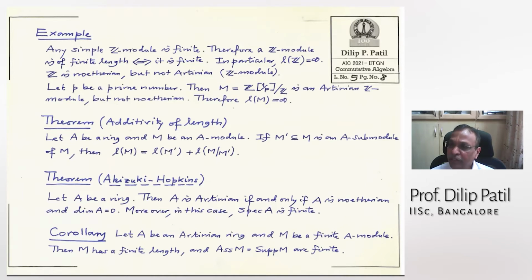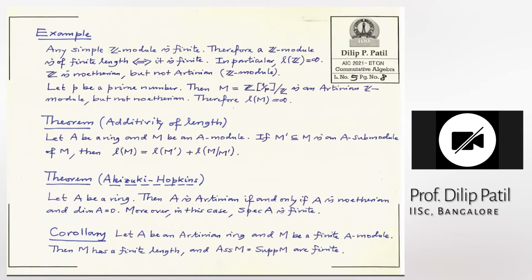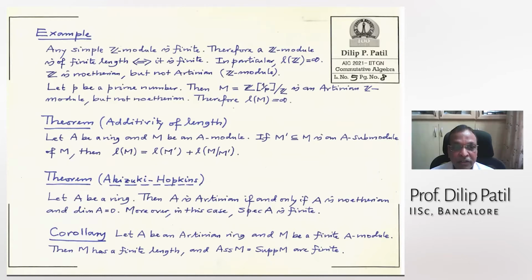Because simple means it corresponds to the maximal ideal. That means it should be isomorphic to A by M, where M is the maximal ideal. Our ring is Z. So the maximal ideals are generated by the prime numbers and the quotient module is then Z mod P. Z mod P is finite. That is what it is. So earlier knowledge about prime ideals and maximal ideals will definitely be useful. In fact, it is essential.